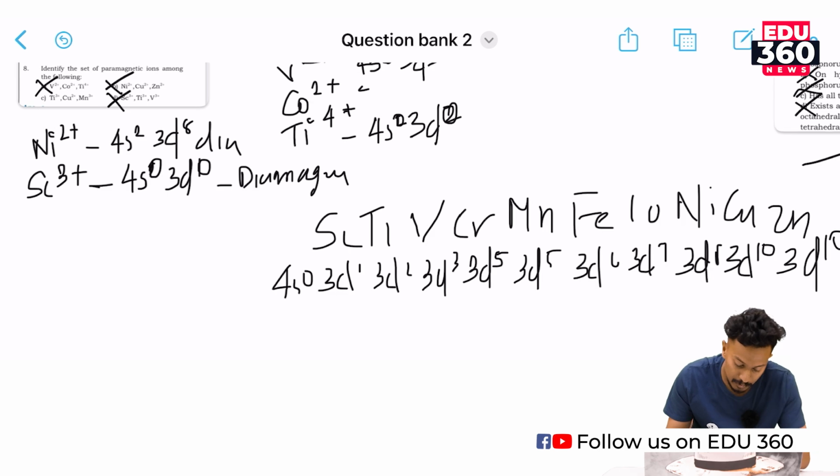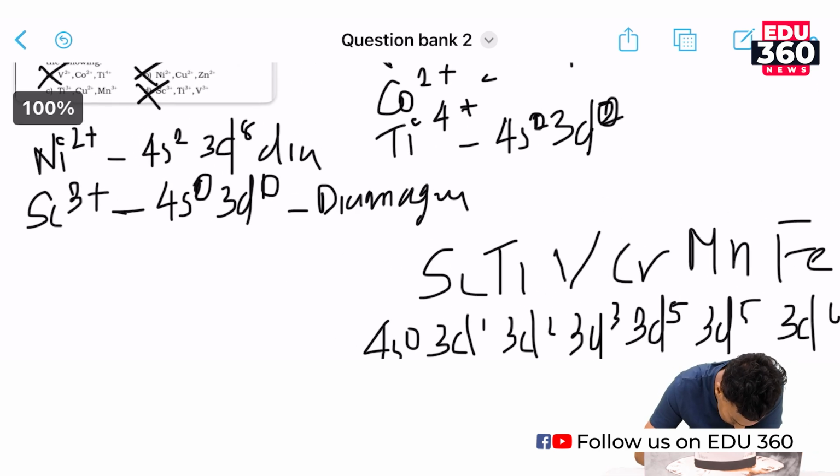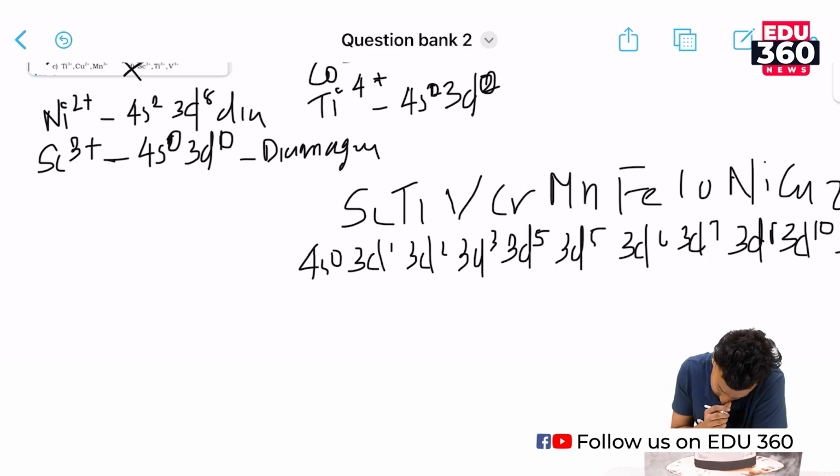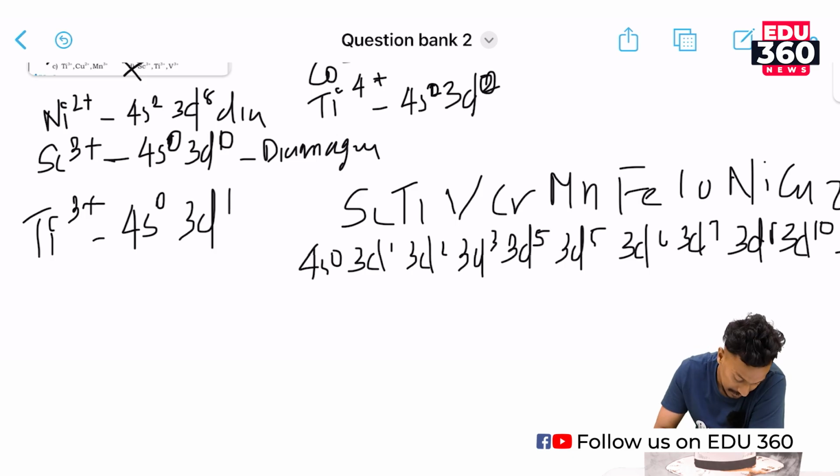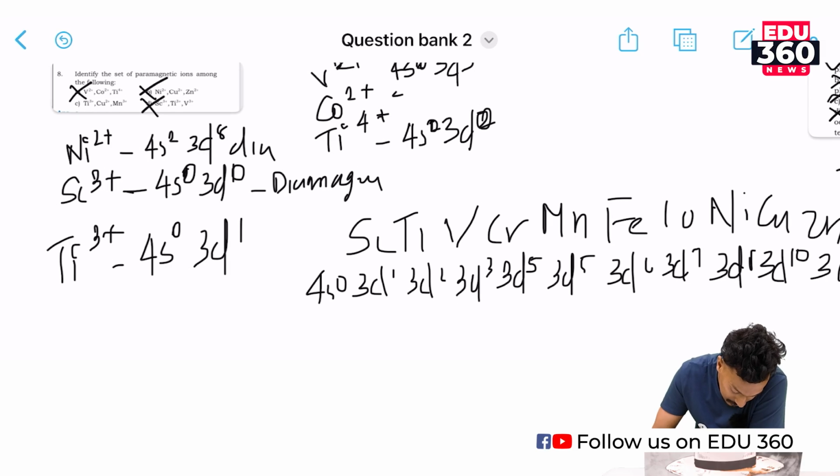We have to find out how much is Ti3 plus. Ti is 4s2 3d2. Ti3 plus gives 4s0 3d1, which is paramagnetic, right? Cu2 plus.